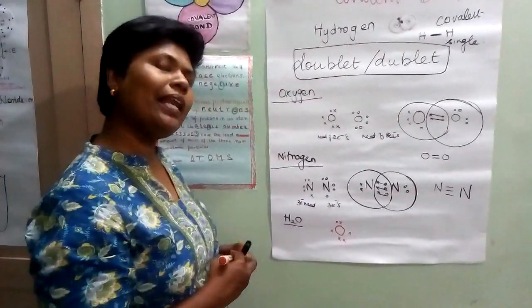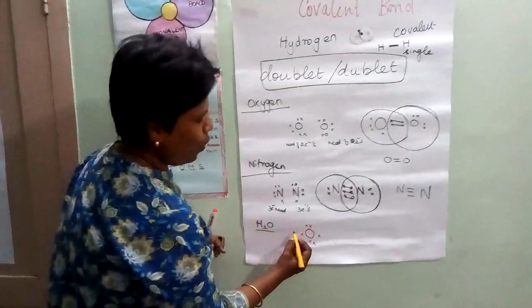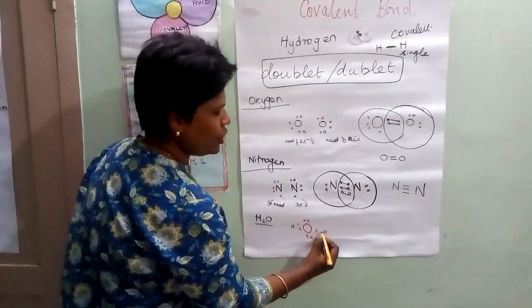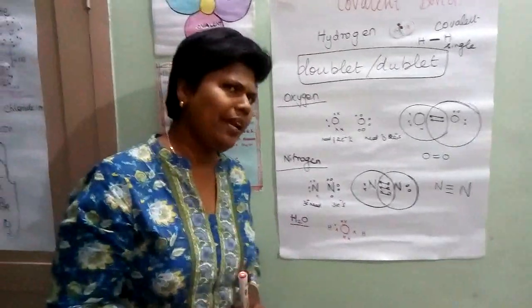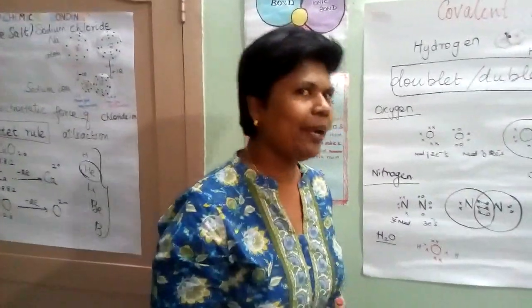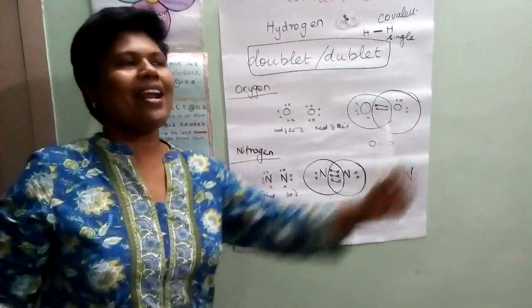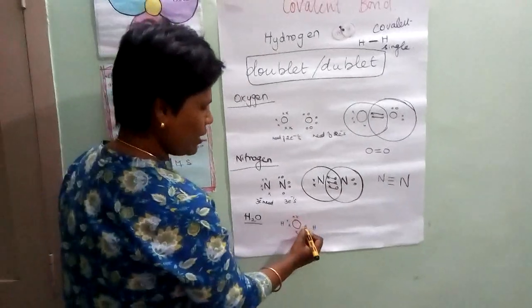Hydrogen is having how many electrons in the valence shell? 1. Very good. It is having 1 electron in the valence shell. So it is coming like this, 1 electron. Now, oxygen needs how many electrons to attain octet? Yes, 2. So now 2 hydrogens. I will get 1 from this hydrogen, 1 from that hydrogen. So it will come like this.